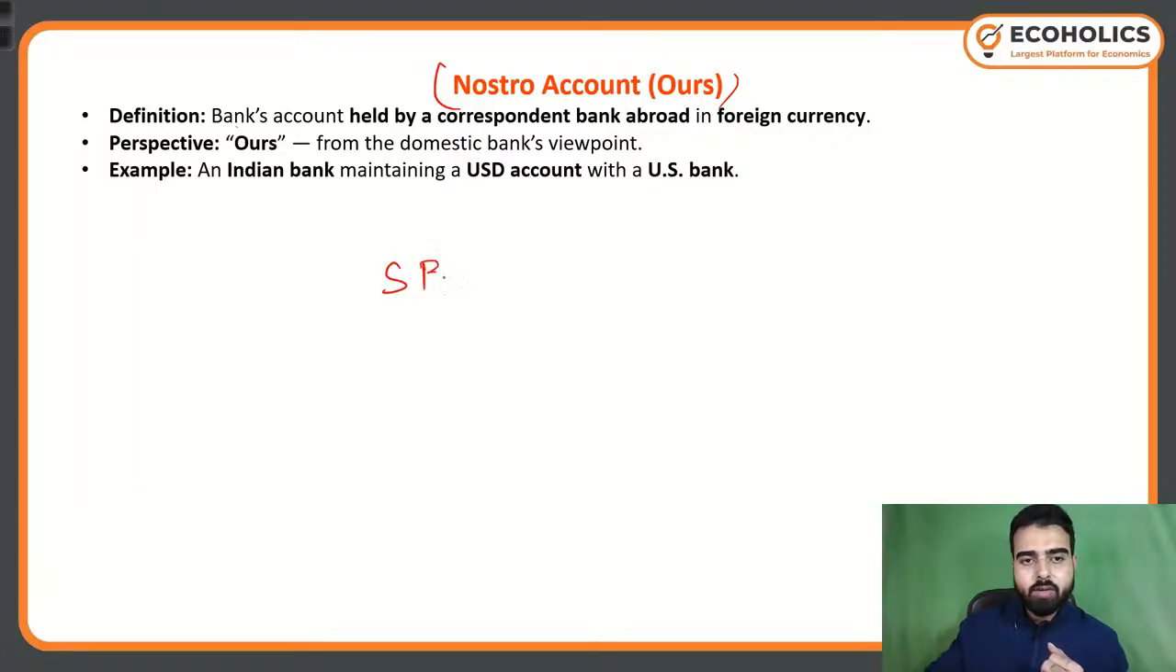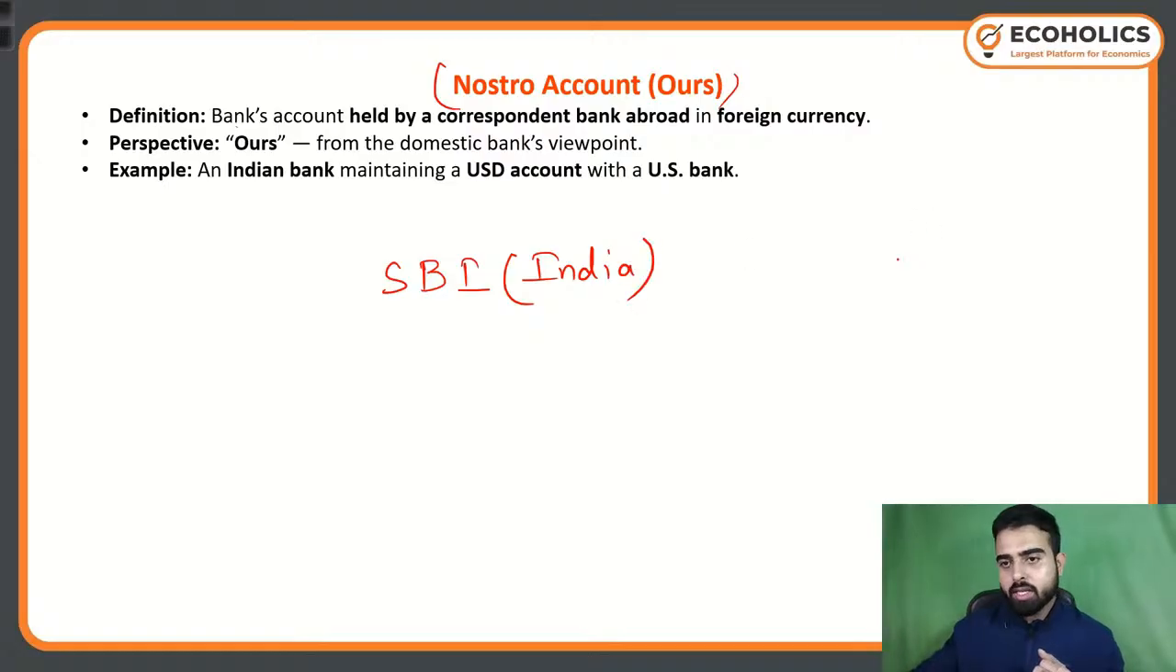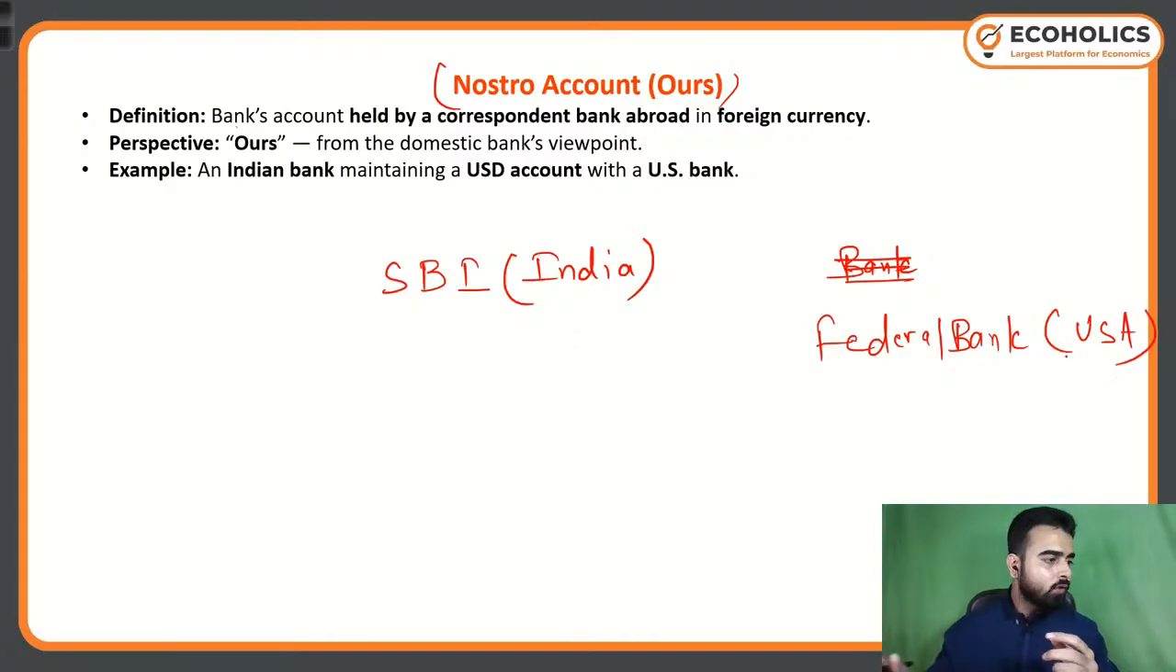Now there is a State Bank of India, SBI. It is in India. Now there is a bank ABC. Let's not keep bank ABC, let's keep Federal Bank. It is in the US, USA. Now we have two entities. State Bank of India is a banking entity that is there in India. Federal Bank is an entity of USA.